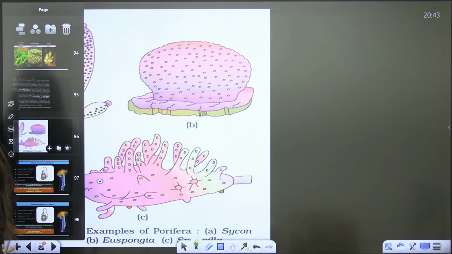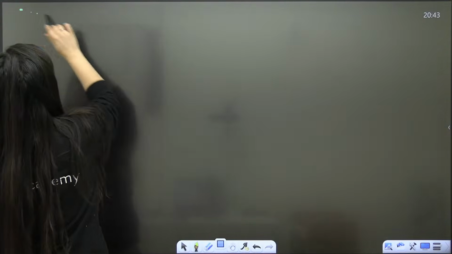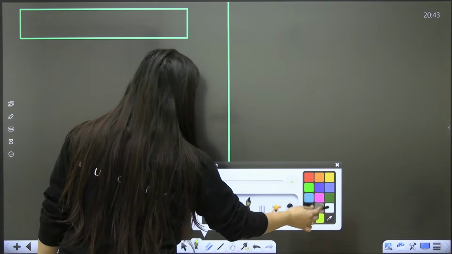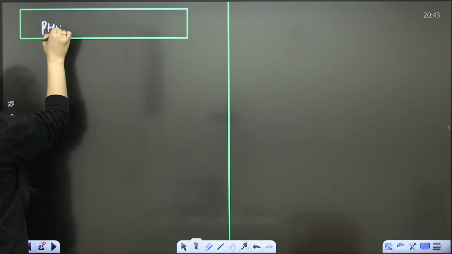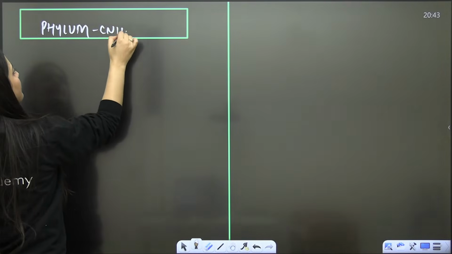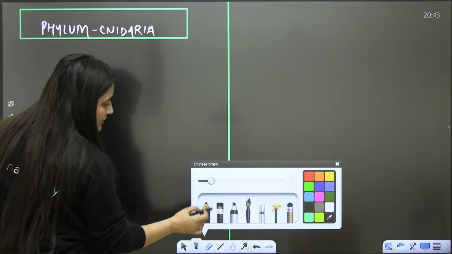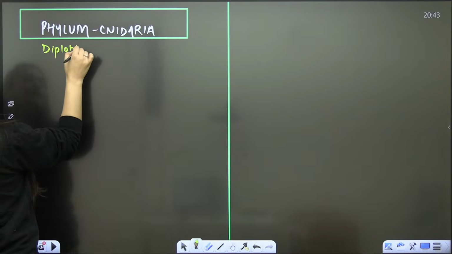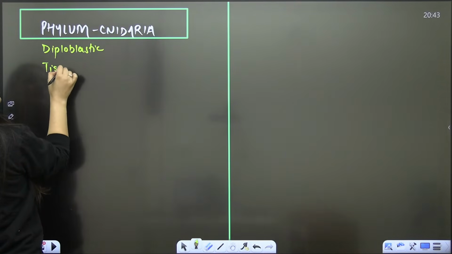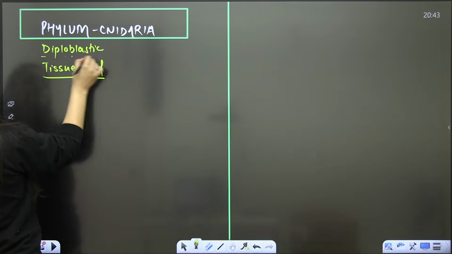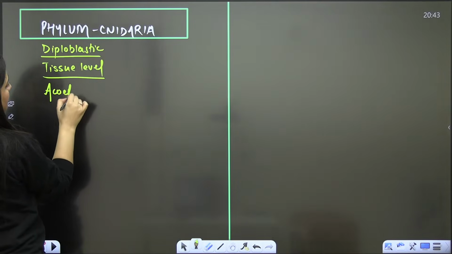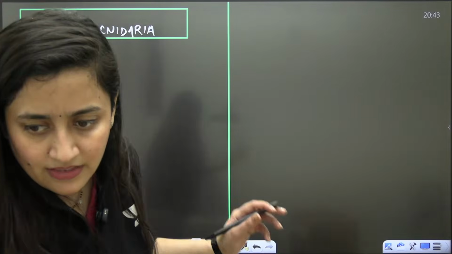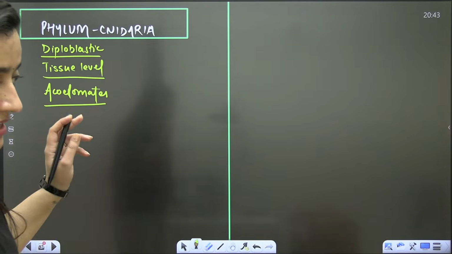Let's move to the next phylum, that is Phylum Coelenterata, or Phylum Cnidaria. Let's talk about that phylum. Rest everything we will discuss from the NCERT, but I will write some important characters here. Students, I am not going to discuss that again and again. They are diploblastic, they have tissue level of organization, and they are acoelomates. I don't think we need to discuss these things again, since we have discussed them already in the basis of classification.